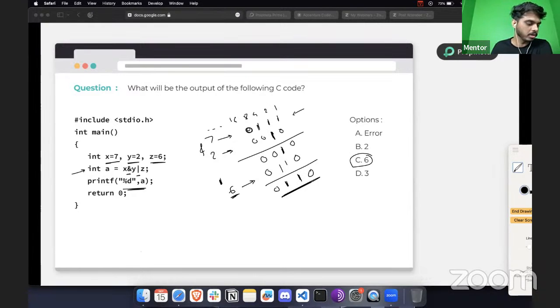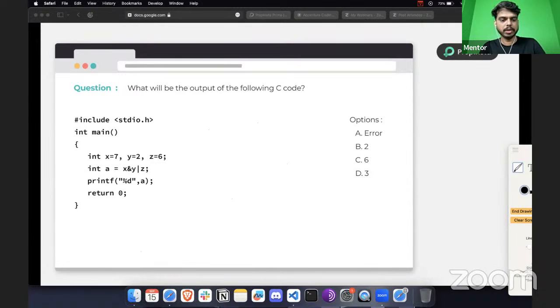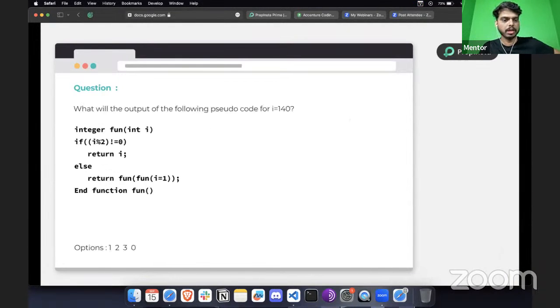All right, I can see a couple of you have answered it correctly, and we can see the explanation as well. That is good. I hope this was easy to understand, and let's move to another question.